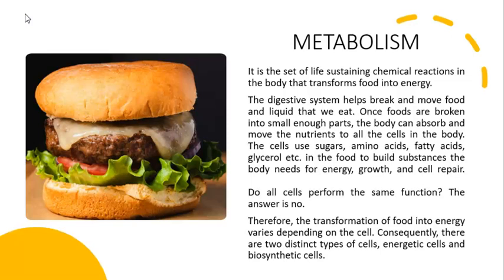Obviously, carbohydrate is going to come, for example, from the bread. Proteins are going to be obtained from the meat, and triglycerides, fats, are going to be obtained from the cheese, for example. However, do all the cells perform the same function? The answer is no. Therefore, the transformation of food into energy depends on the cell. Consequently, we're going to find that there are two kinds of cells, energetic cells and biosynthetic cells.